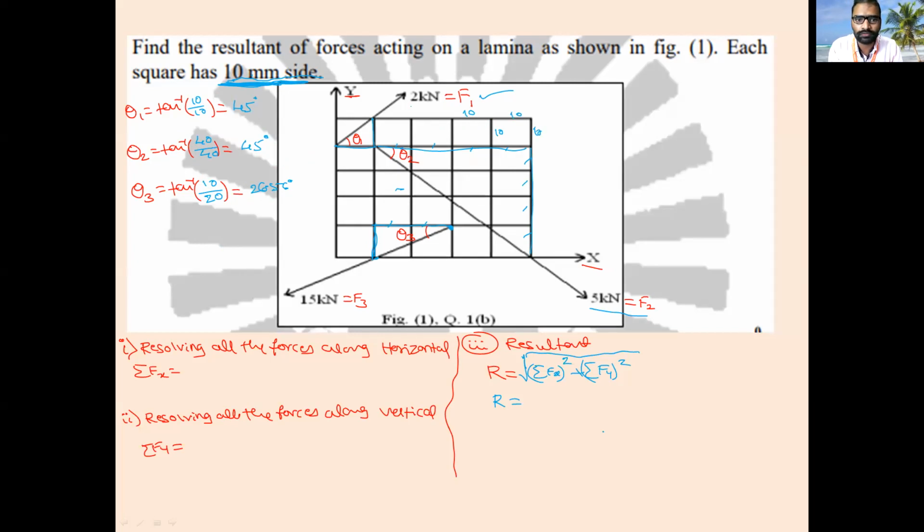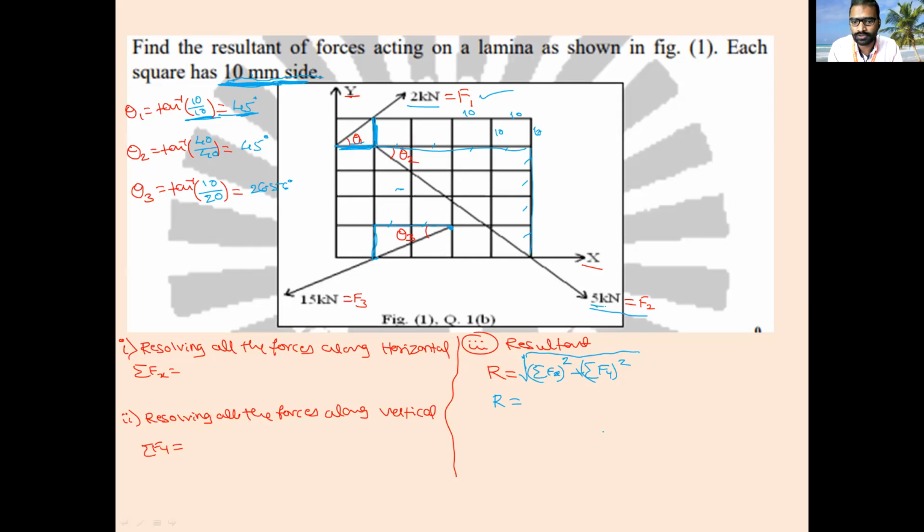Okay, so this is the F1 force. This F1 force is starting from this point and it is going like this. So this is one triangle. Consider it theta 1. Theta 1 is the angle you have to find out: tan inverse of y by x. In this triangle, y is 10, only one block, and horizontally it is also one block. 10 by 10, that is equal to 45, correct? First one, theta 1, is it clear? Yes, sir.